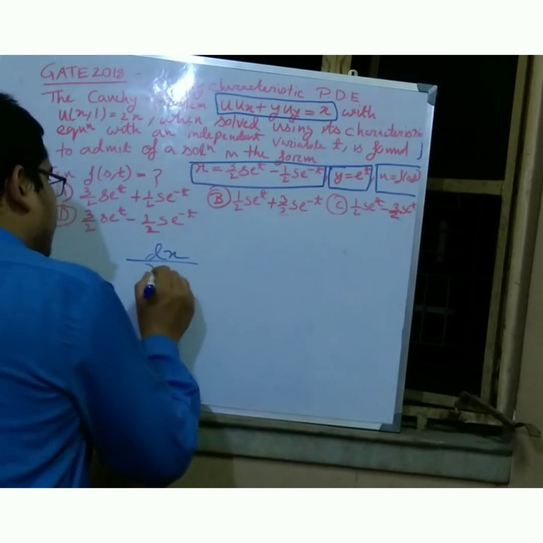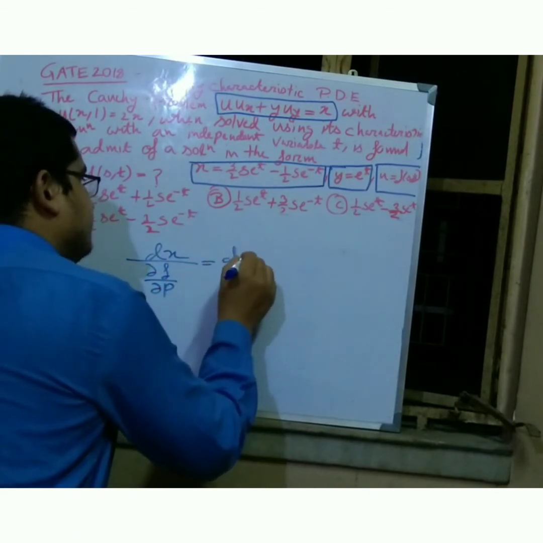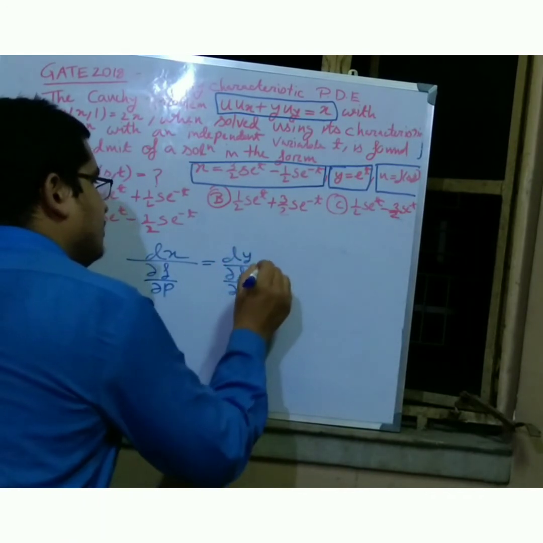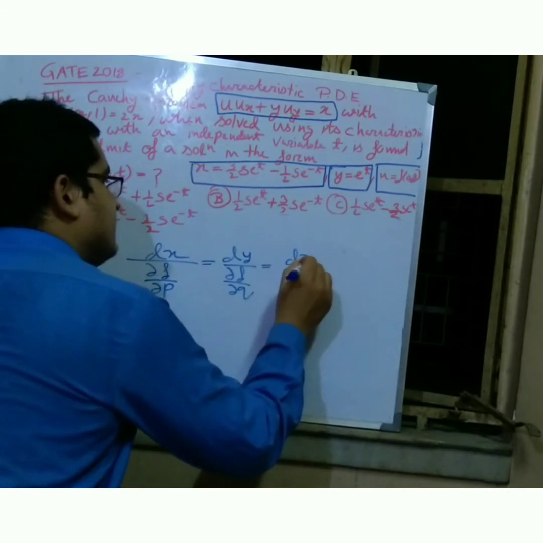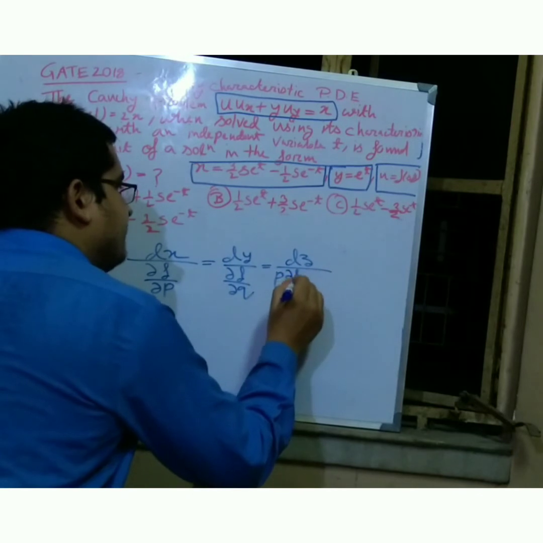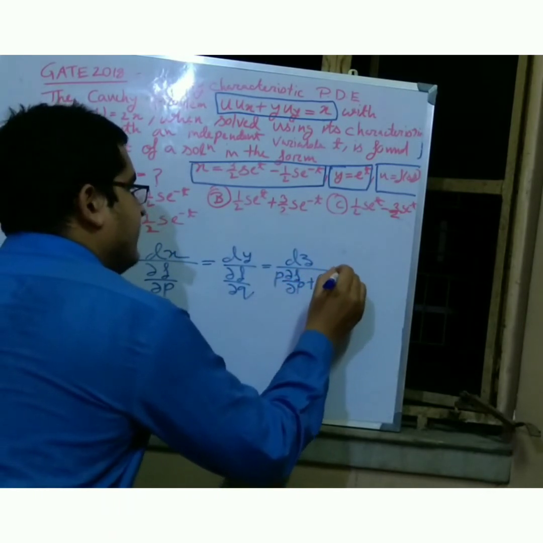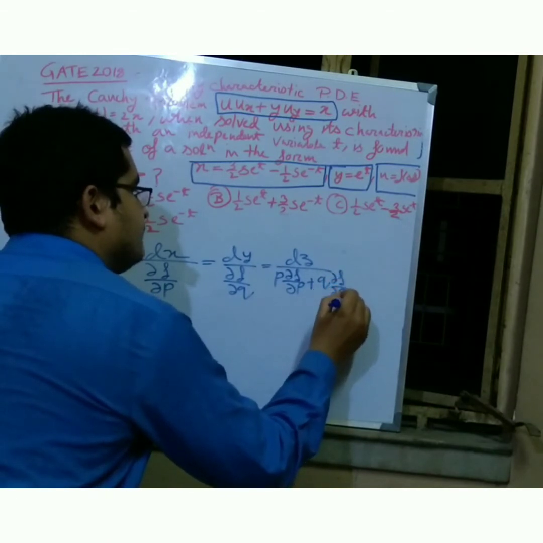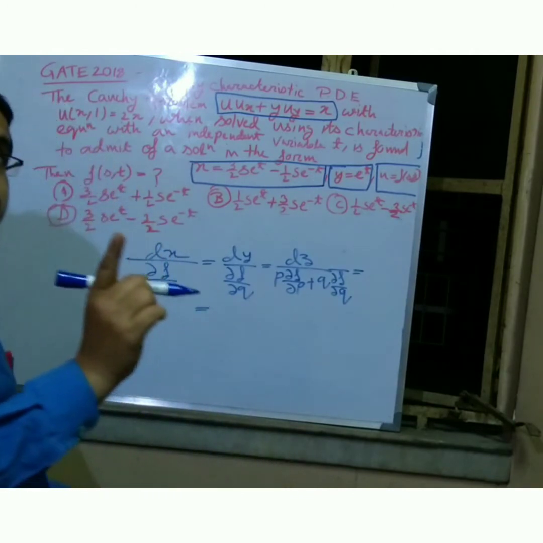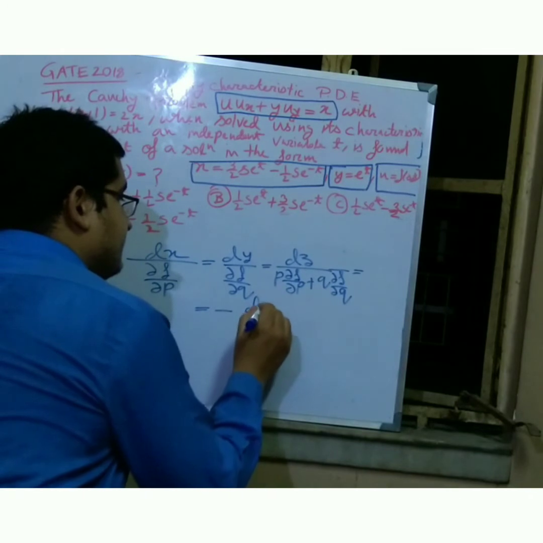is equal to del f by del p, dy is equal to del f by del q, du is equal to p into del f by del p plus q into del f by del q, equals to, friends, must note this, okay, equals to dx minus,